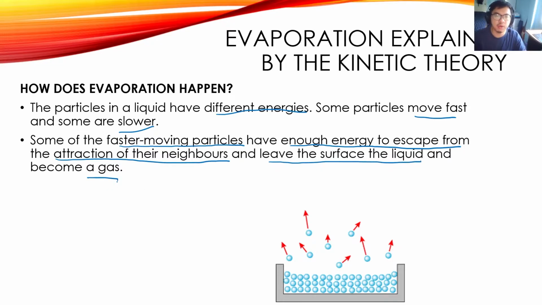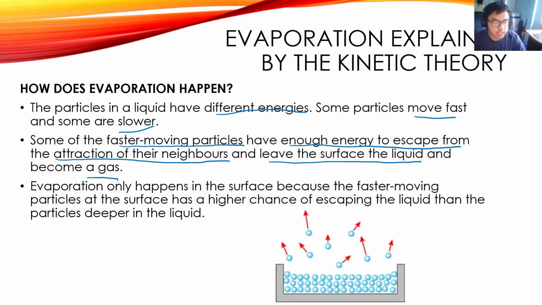So this is basically what evaporation is. The more energetic particles have enough energy to escape from the liquid and then they become gas. So evaporation only happens at the surface because the faster moving particles at the surface are the ones that have the highest chance of escaping the liquid compared to the particles deeper in the liquid.